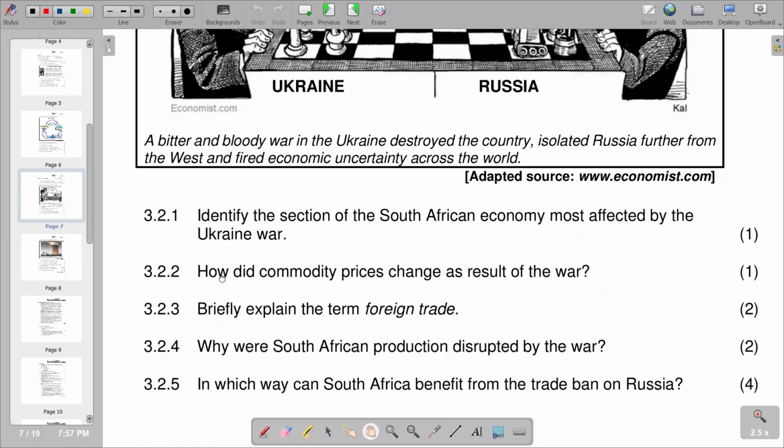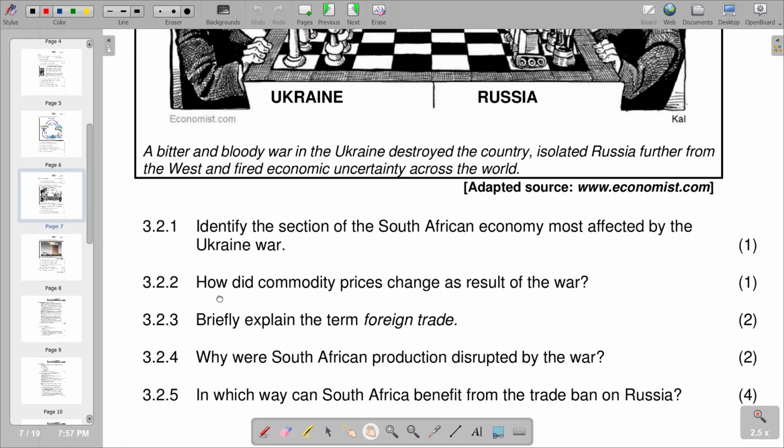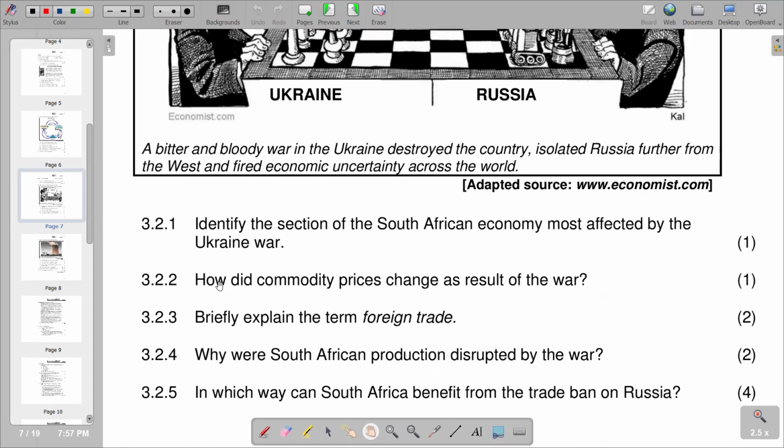of industries in the local economy is going to increase, and those industries are going to earn more revenue, and then they activate their production capacities, so they produce more, leading to higher economic activity. We're going to see economic growth taking place also. So this is why South Africa can benefit.